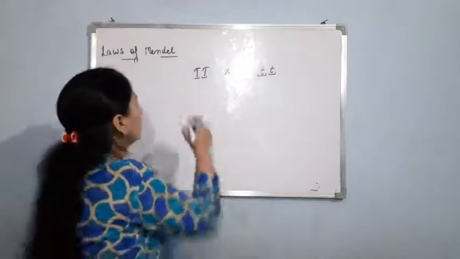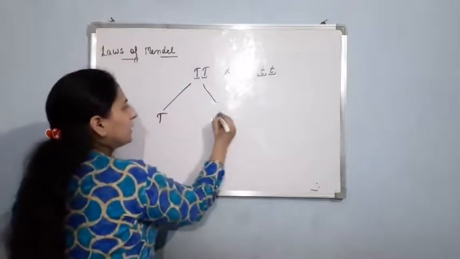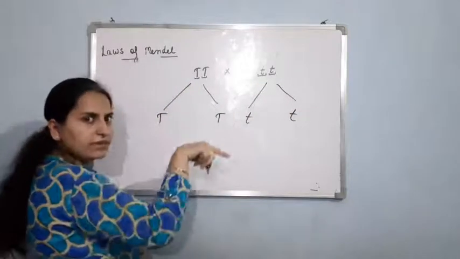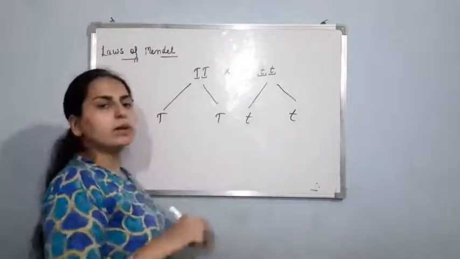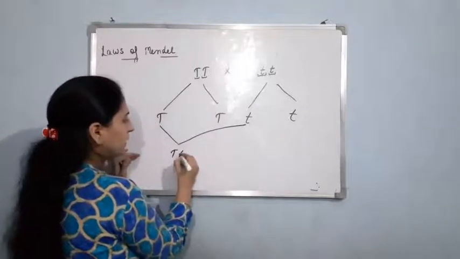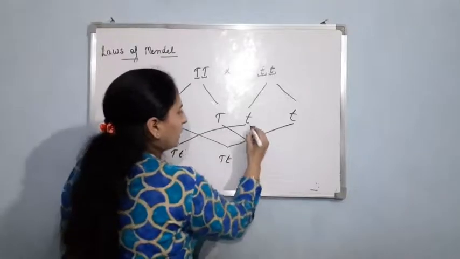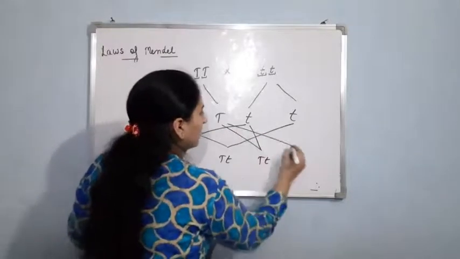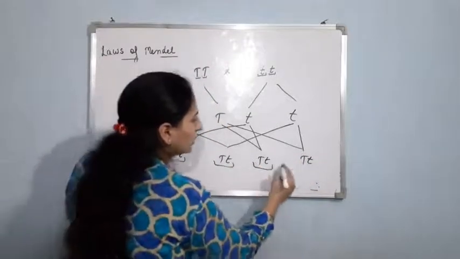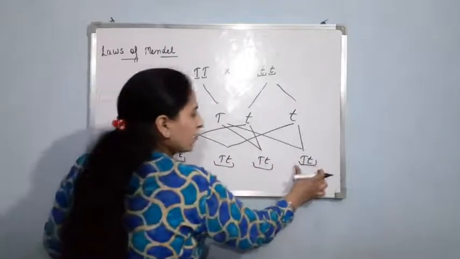Clear? Now, firstly there will be gamete formation. Capital T, again small t, small t. Now when these will interbreed, I am just making a Punnett square. You can also make it like this, that you had done in class 10th. That is capital T small t, capital T small t, capital T small t, and capital T small t. Here you can see, he observed that all the pea plants produced were tall. It means it was tall, it was tall, it was tall, and it was tall.